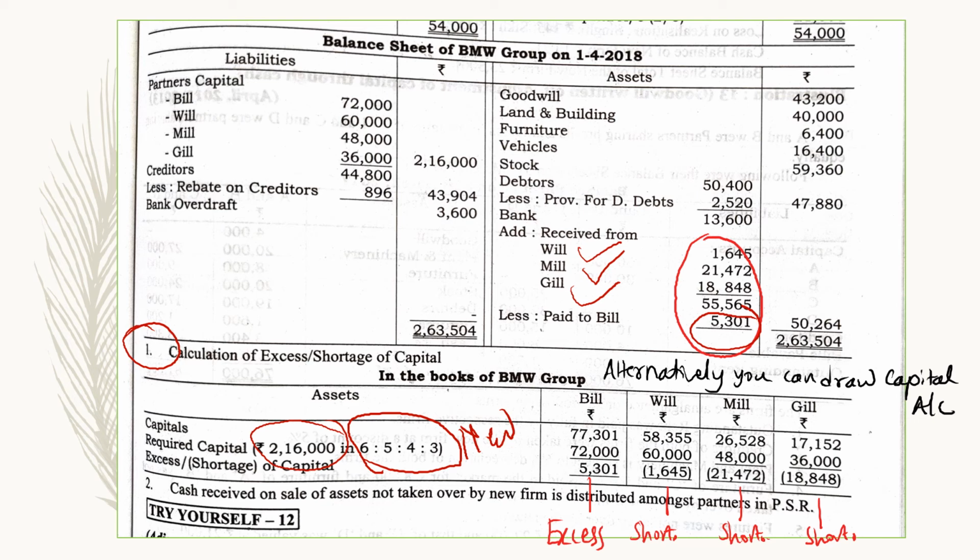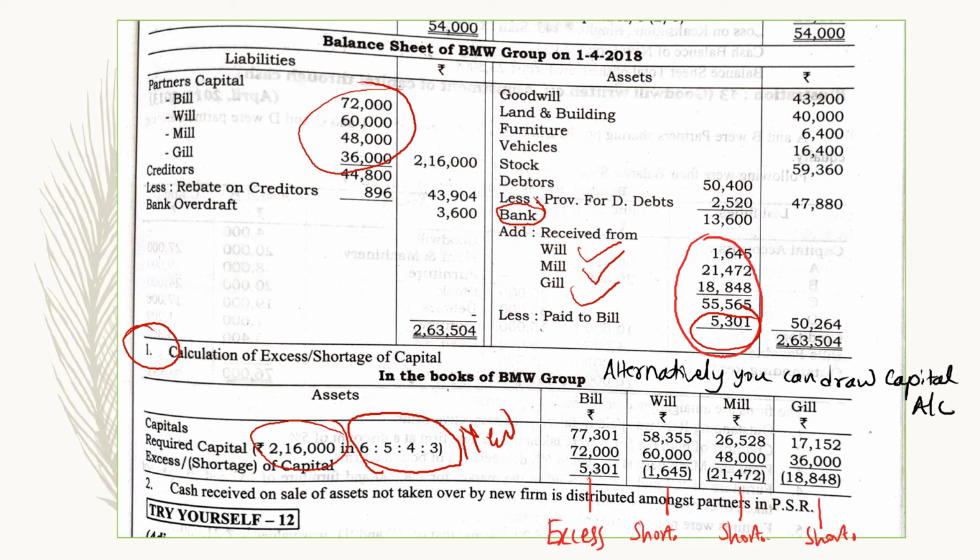These capitals are going to be written here in the balance sheet, right? So these new capitals are written here, which are in the ratio of the new PSR, 6:5:4:3, right? And this excess and shortage is adjusted here in the bank account, or you can say the cash account.